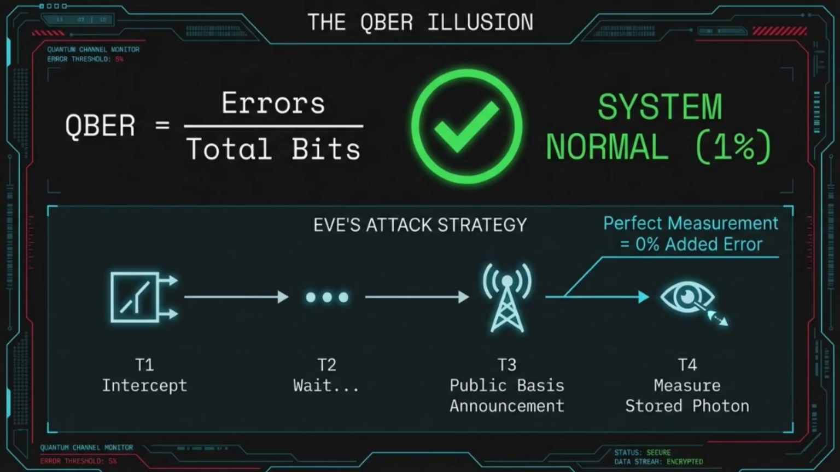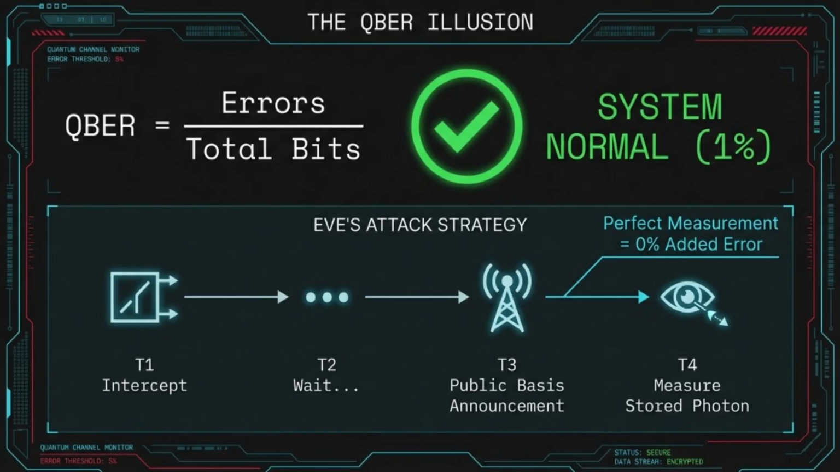But look at Eve's strategy here. At time t1, she quietly intercepts a multi-photon pulse. At t2, she doesn't measure it, she simply waits. She only moves to step t3 once Jennifer and John have publicly announced their bases over the classical channel. Finally, at t4, Eve measures her stored photon using that exact basis.